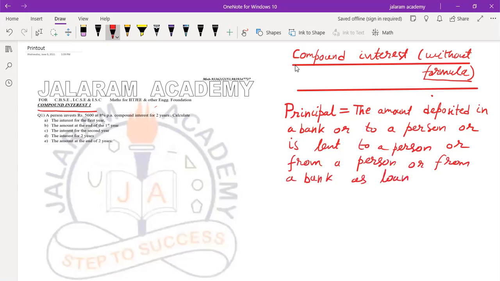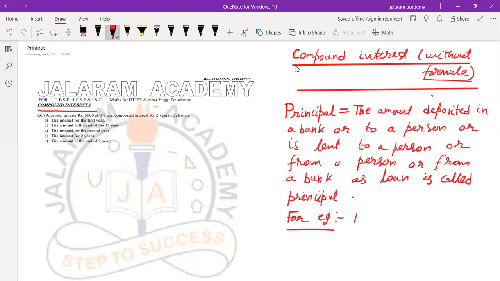The amount deposited in a bank or to a person, or is lent to a person or from a person or from a bank as loan is called the principal. Means if we go to a bank and deposit rupees 10,000, then this is the principal. For example, write the example also. If we deposit rupees 10,000 in a bank, then principal is rupees 10,000.